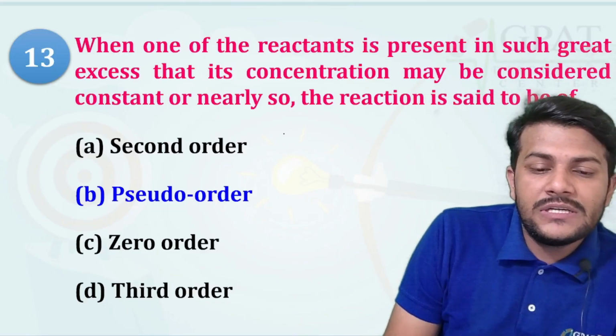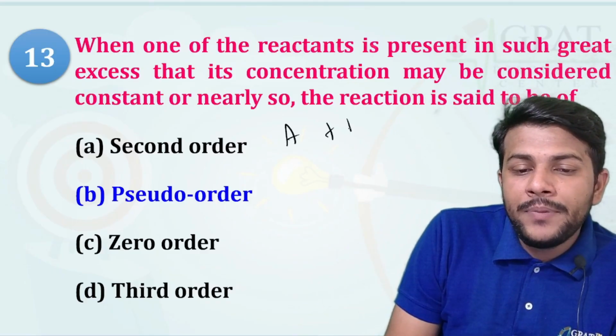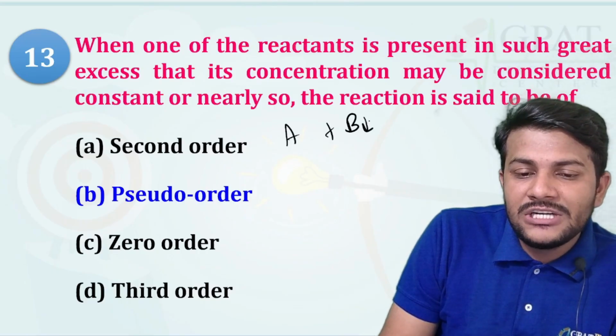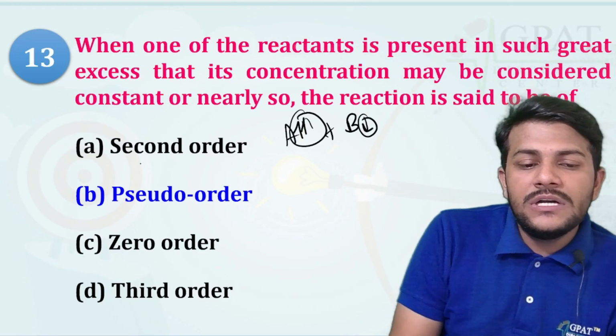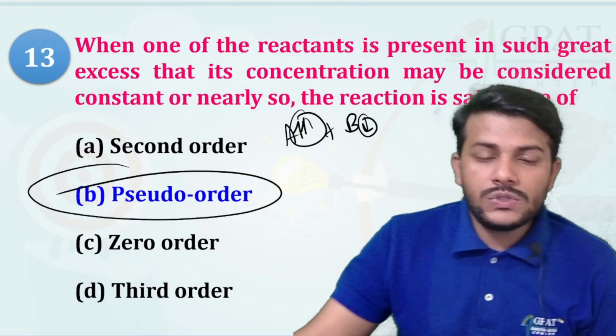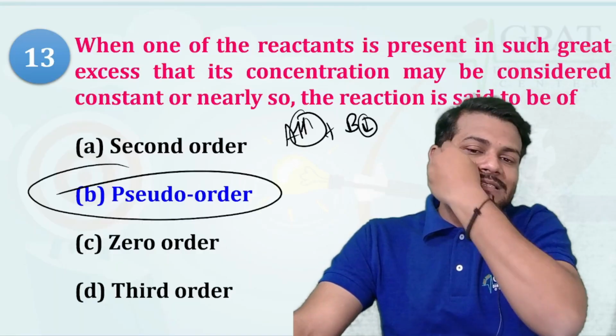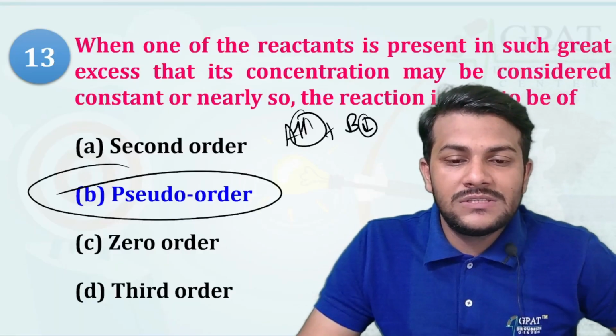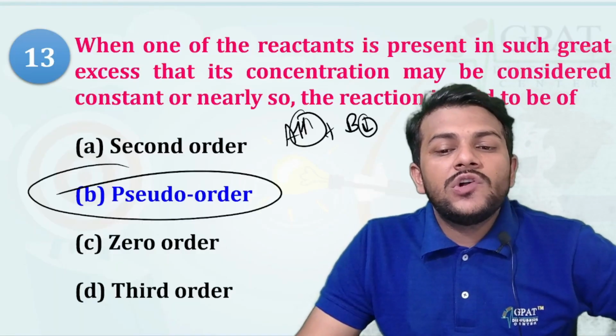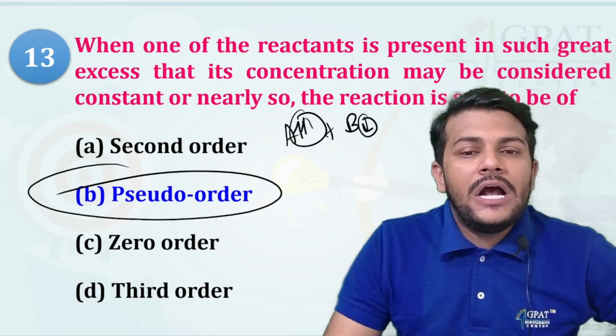Suppose a reaction is between A and B, B has very low concentration and A has a very large excess of concentration, so that is your pseudo order reaction. So when one of the reactants is present in such great excess that its concentration may be considered constant, the reaction is said to be of pseudo order.